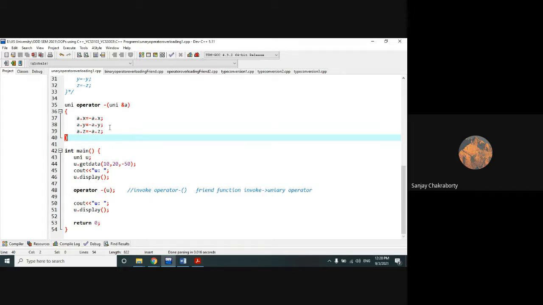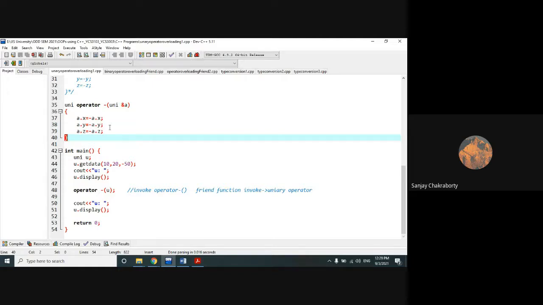The first criteria is that you cannot do this operator overloading on any new operator. That means you cannot create a new operator of your choice and do operator overloading over it. You have to use the existing operators to do the operator overloading job in C++. That is the first criteria.